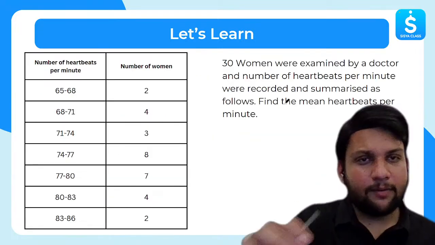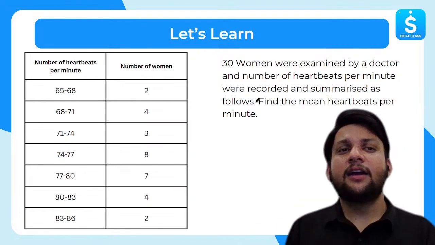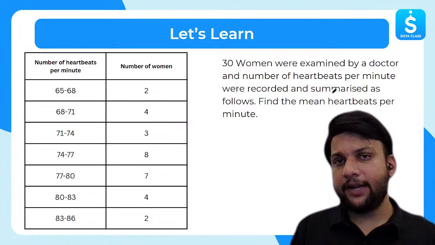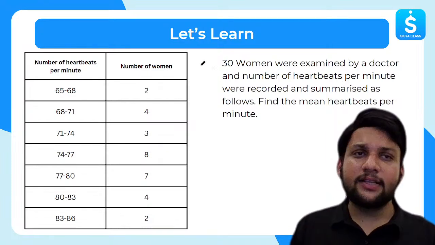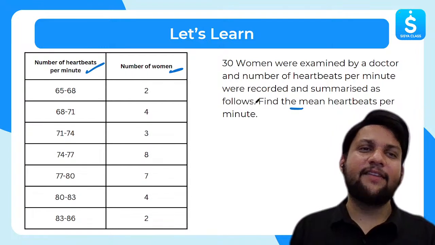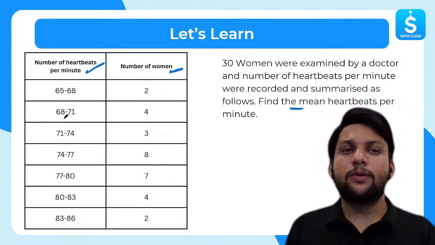Right. Let's look at one more question. The question that we have is: 30 women were examined by a doctor and the number of heartbeats per minute were recorded and summarized as follows. What is it? Number of heartbeats per minute, and we have some women. So find the mean heartbeats. Again, a very easy question. 65 to 68, 68 to 74.